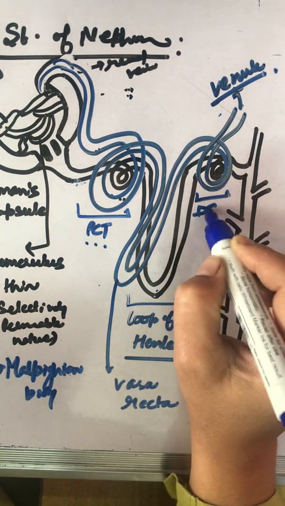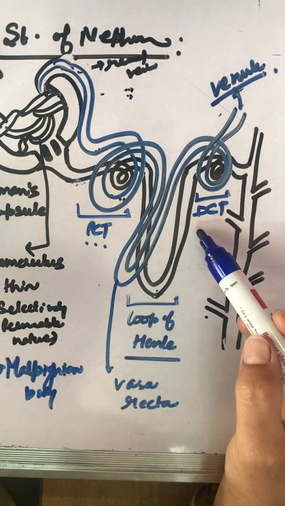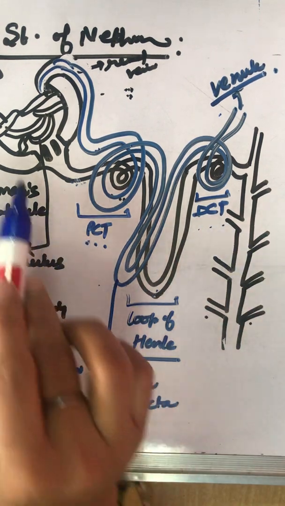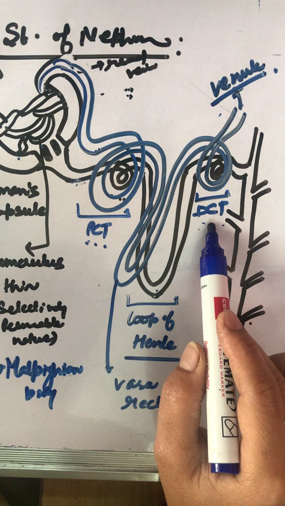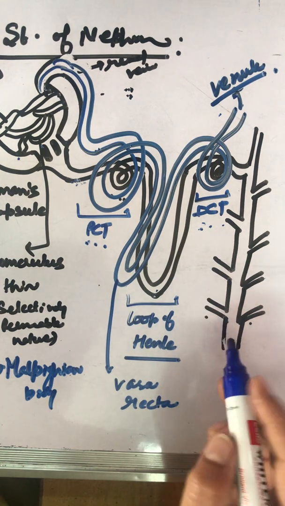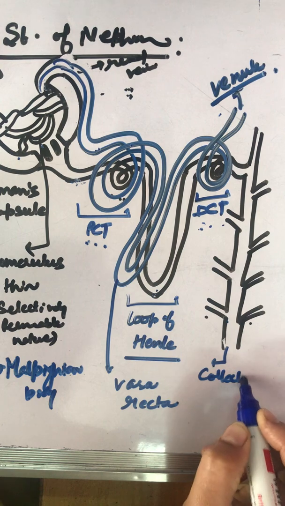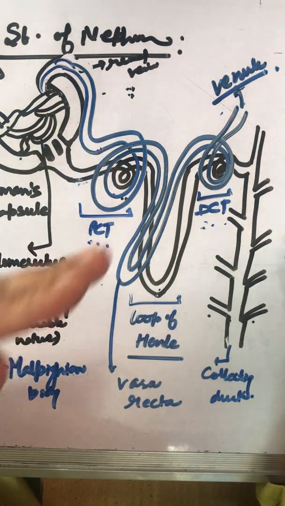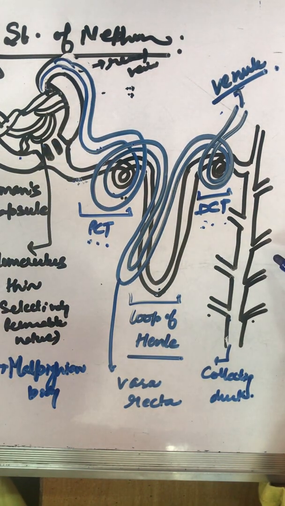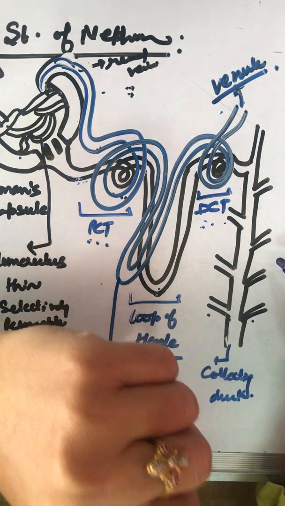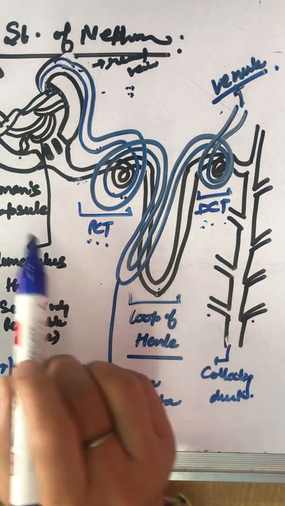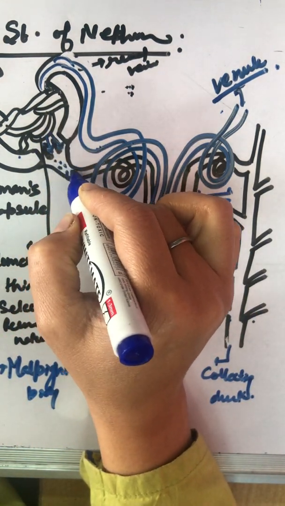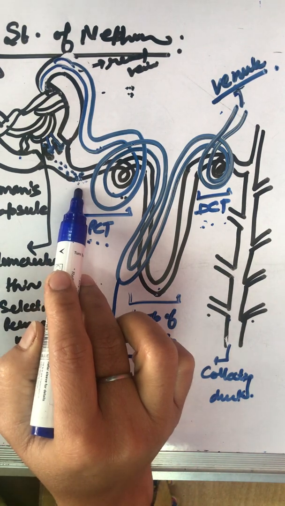This is DCT. Now you can easily answer what is DCT. Distal convoluted tubule. This is proximal, this is far away, so we call it distal convolution. And this one is the collecting duct, where the urine is getting collected. Quickly coming to the functioning of this Bowman's capsule and the parts of the nephron. We say whenever the fluid, that means the glomerular filtrate, is moving from here and is running in these tubules,